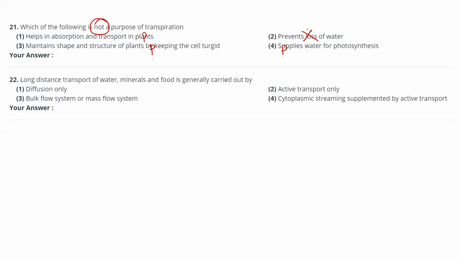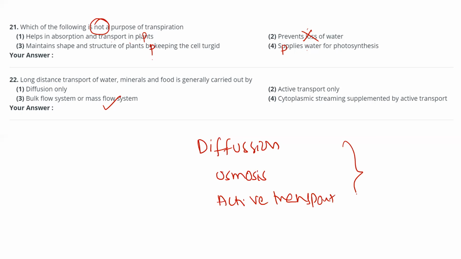Long distance transport of water, minerals, and food is generally carried out by bulk flow. Diffusion, osmosis, active transport, facilitated diffusion, all these transports will work only for very short distances. For long distances, this bulk flow or mass flow system only will work. So that's why that is the correct answer.